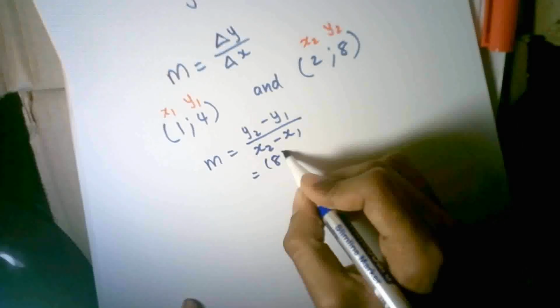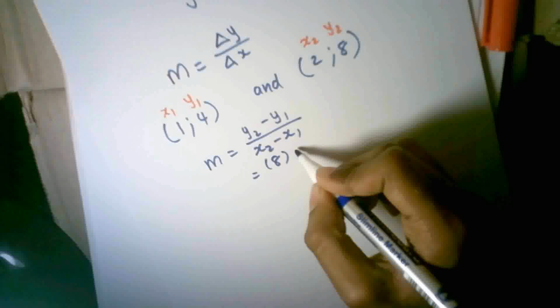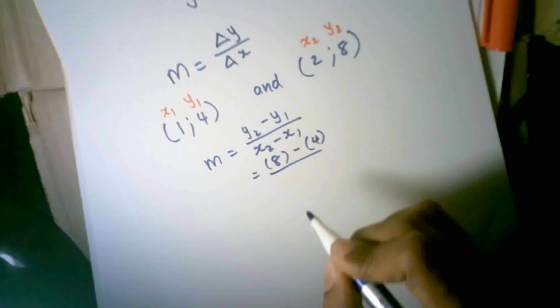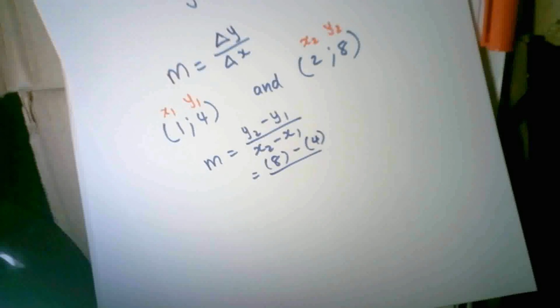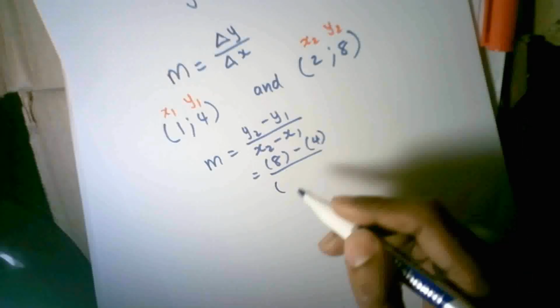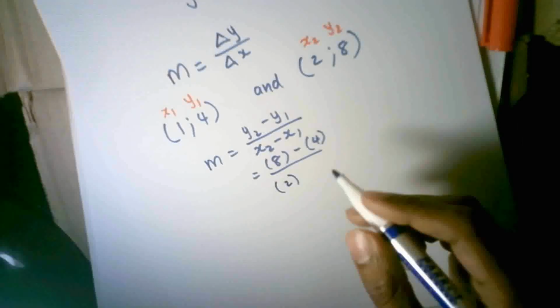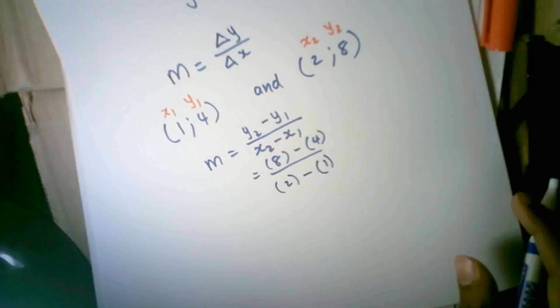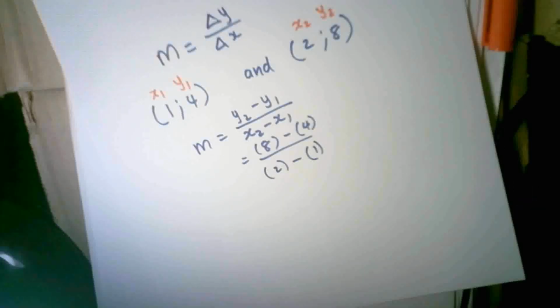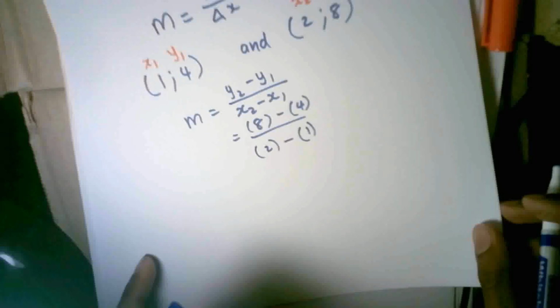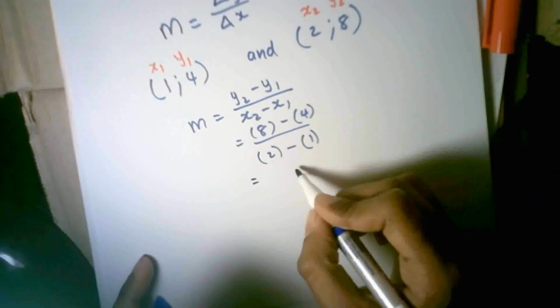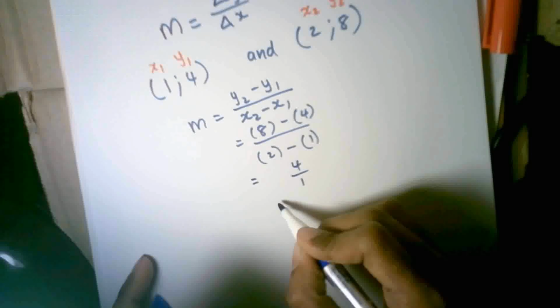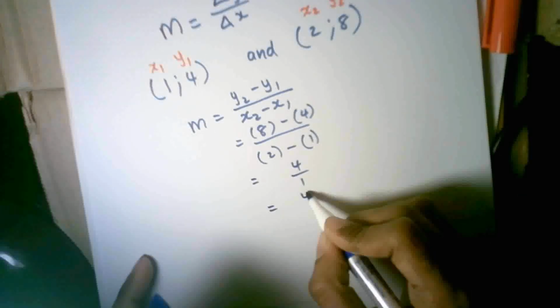So y2 is 8, let's substitute in brackets just to be safe, minus y1, which is 4. Why am I substituting in brackets? Of course, it's pointless here, but sometimes a coordinate can be negative when we look at the Cartesian plane. For now, I've just got into the habit of substituting in brackets. So I have x2, which is 2, minus x1, which is 1. Now, what is the gradient equal to? 8 minus 4 is 4, 2 minus 1 is 1, so 4 over 1 is 4.